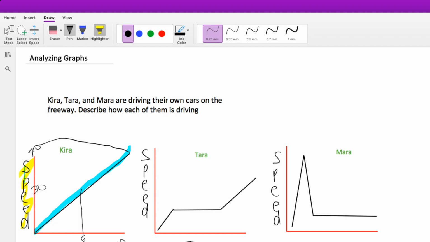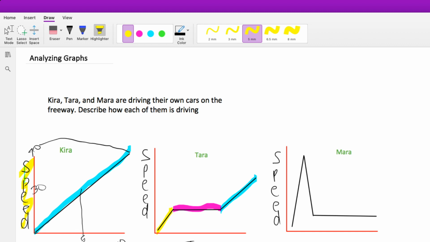Let's look at Tara. And sorry that I'm not the best artist, but I'm sure you get the point. So Tara started driving. She started picking up some speed. And then maybe she got into a little bit of traffic, so she was able to keep that same speed for a while. And then some of those cars finally got off the freeway, so she was able to pick her speed back up. Pretty simple.